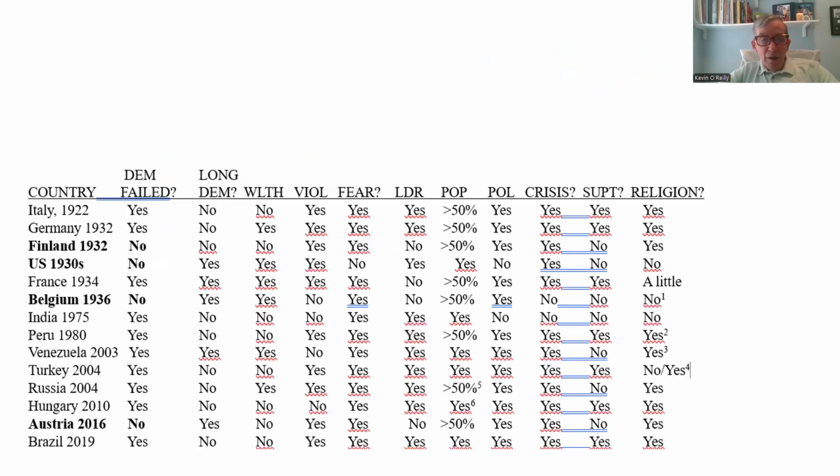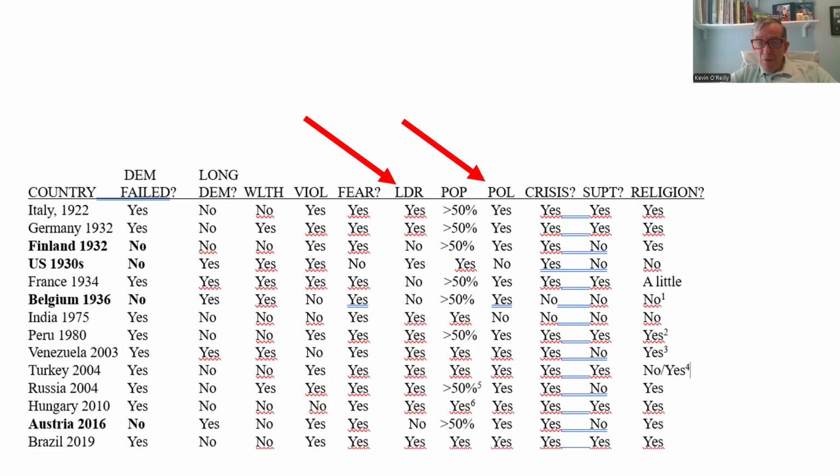If we look at the chart, other than those first two columns, so long democracy and wealth, some other interesting things. So leadership is charismatic leaders, and the U.S. had a charismatic leader in FDR, but did not fall into autocracy. So, okay, that's kind of interesting.